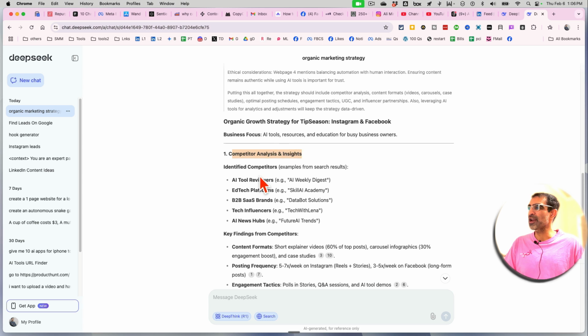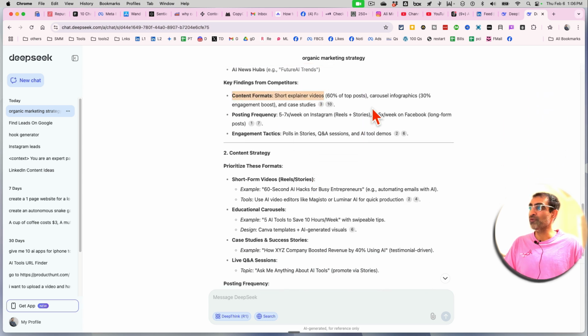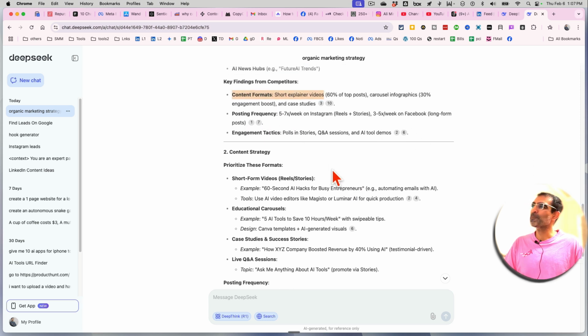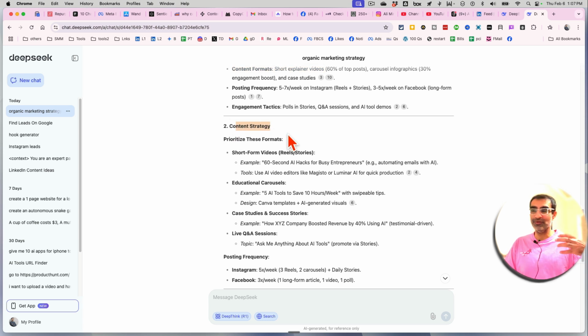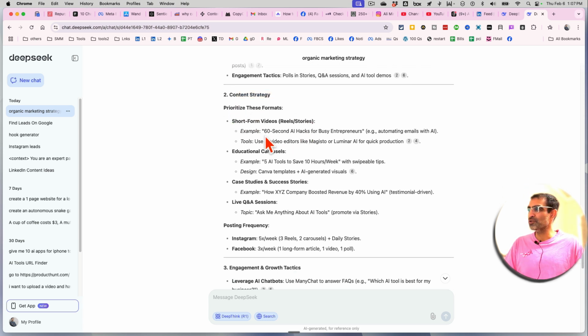Here's the competition analysis. It got the 5 competitors and key findings. What's the content format that's working really well? Short explainer videos, 60% of the top posts. Then carousels, and posting frequency. So it got that down from the competition. And then here's the content strategy for us. Short form videos, focus on that. And here's an example: 60-second AI hacks for busy entrepreneurs, automating emails with AI.